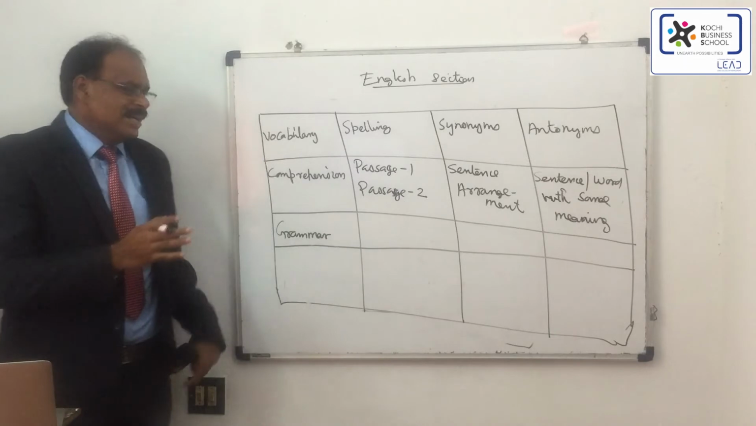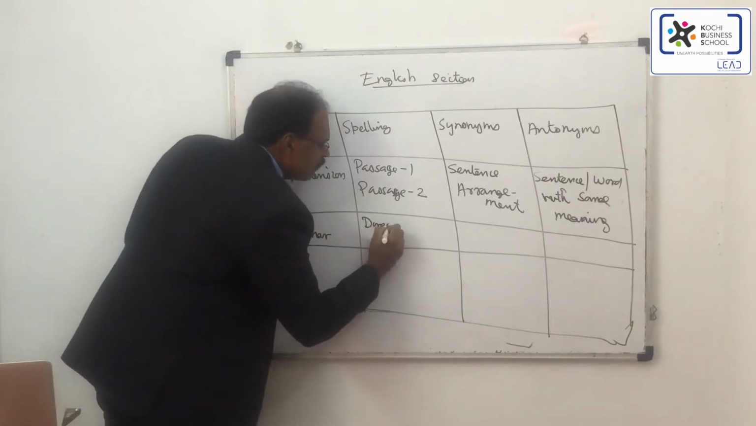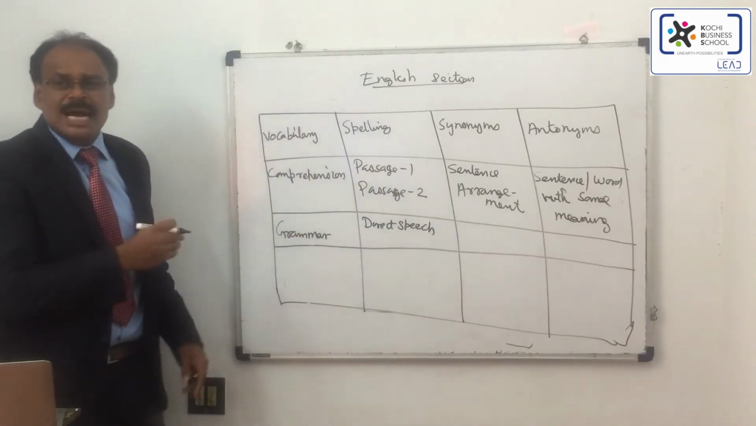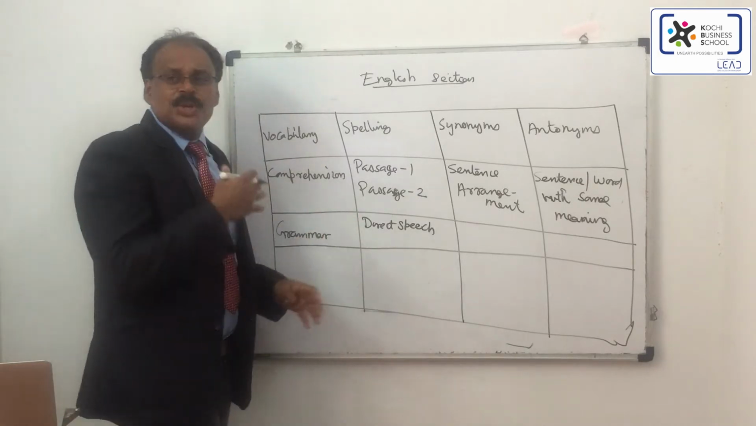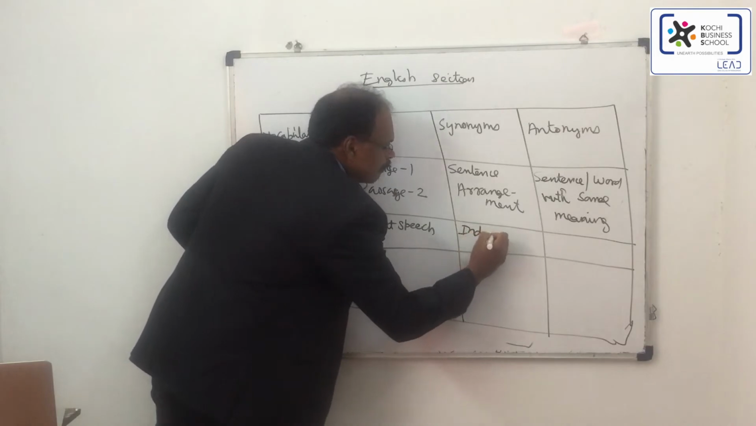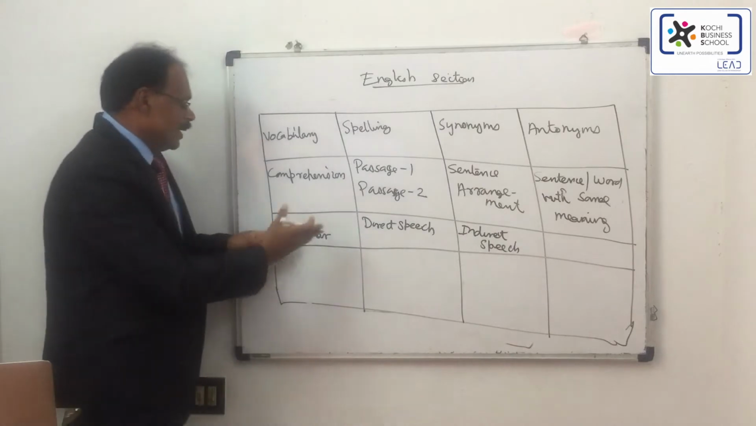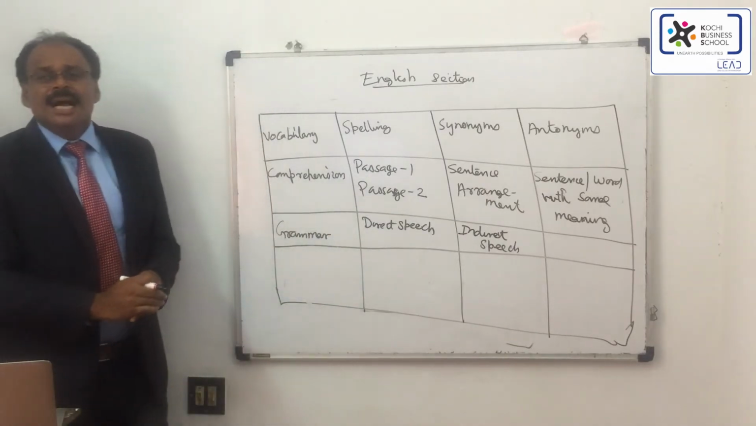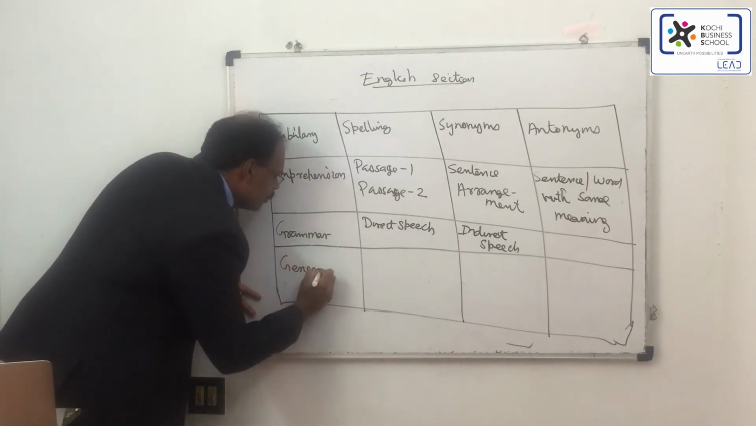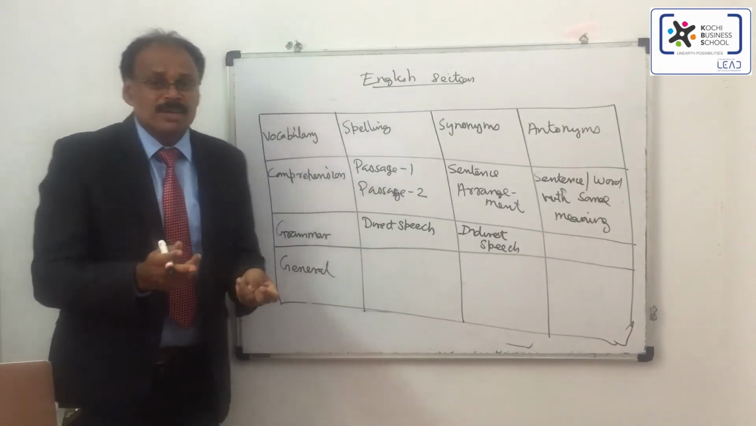The basic grammar that normally comes is direct speech conversion. So they will be giving you indirect speech which you have to convert to direct speech, or else they will be giving you direct speech which you have to convert to indirect speech. So these are the grammar part. And then you can see a general part of English. In that they'll be asking you idioms, phrases, proverbs.